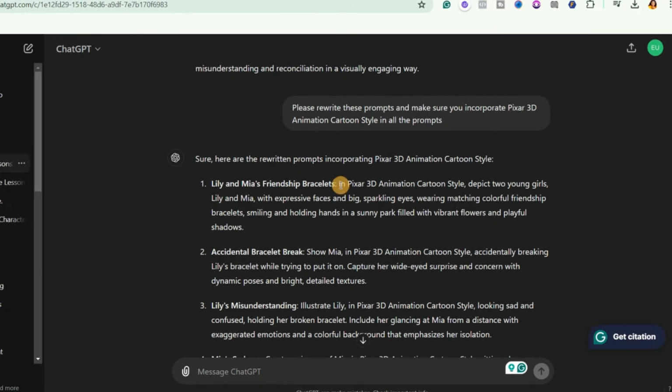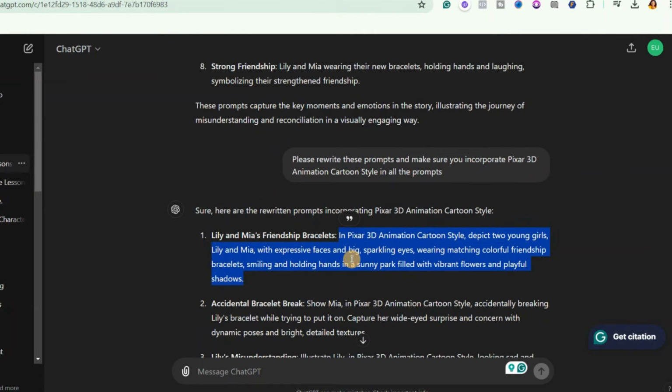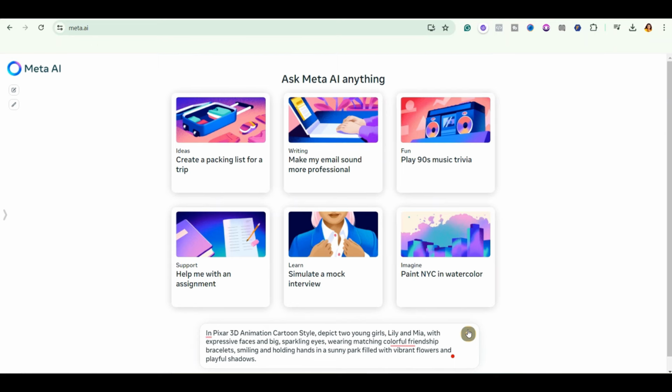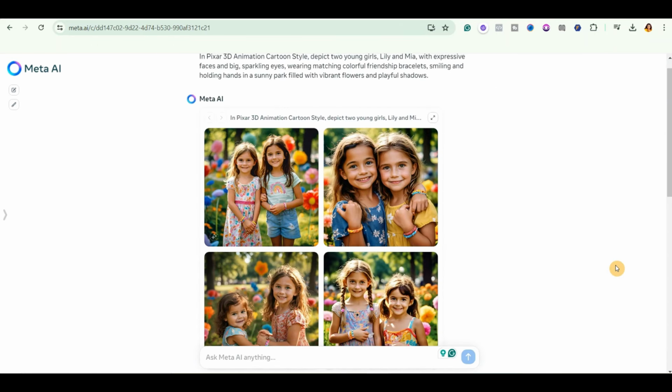So I'm going to go ahead and copy the first prompt. Then come back to Meta AI and paste it right here and hit send. Okay, so this part will surprise you.